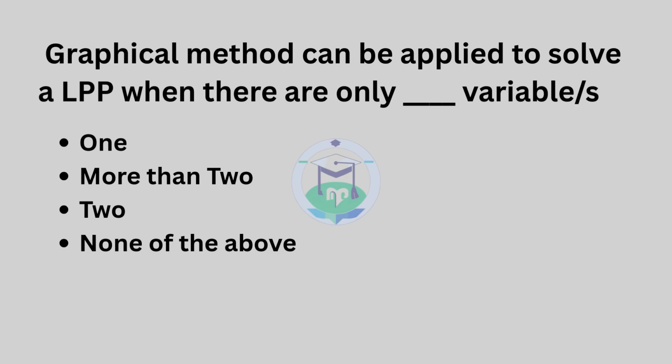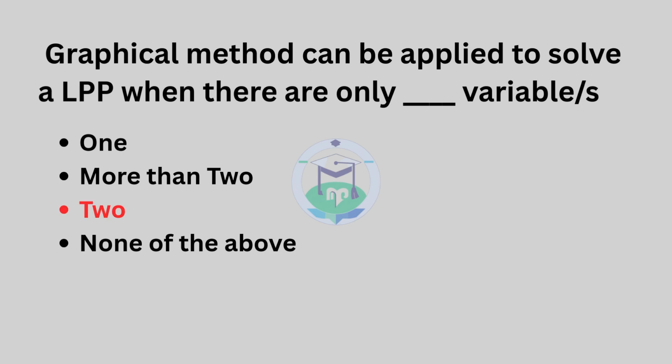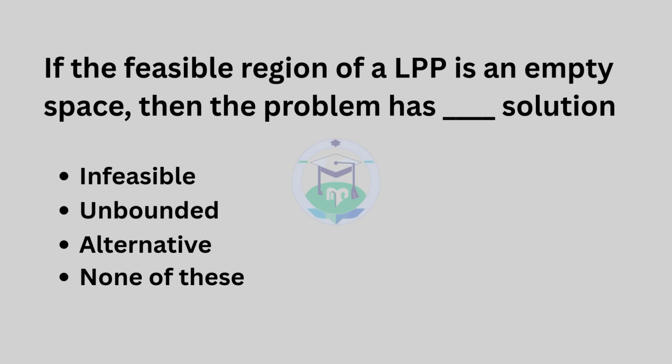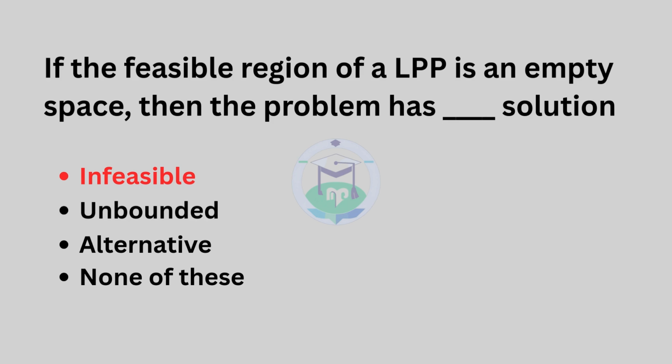Question number 8. Graphical method can be applied to solve an LPP when there are only dash variables. The answer is option 3, 2. Question number 9. If the feasible region of an LPP is an empty space, then the problem has dash solution. The answer is option 1, infeasible.